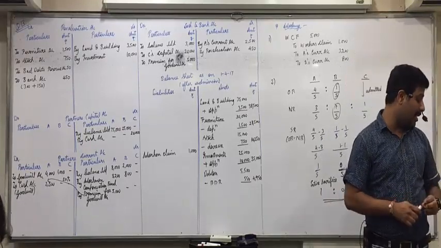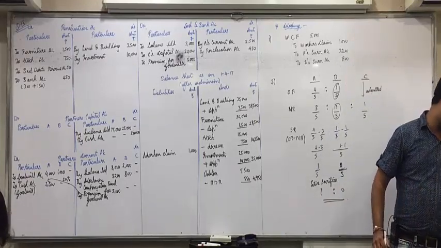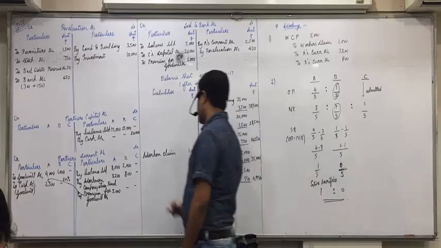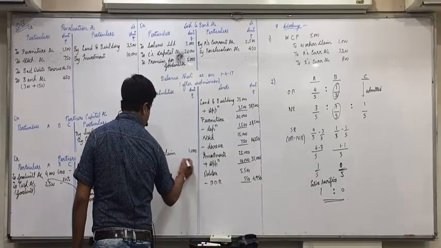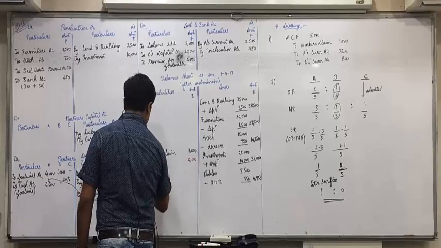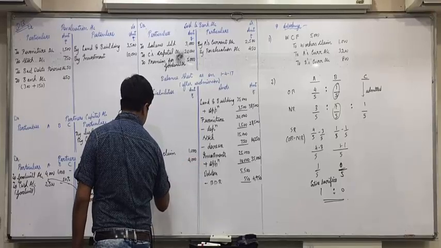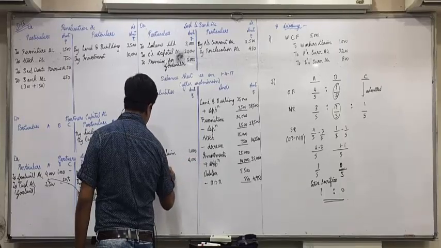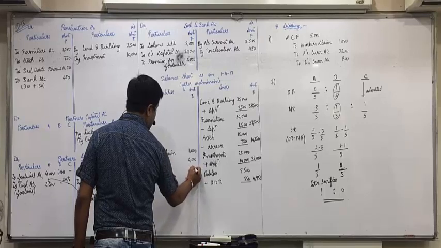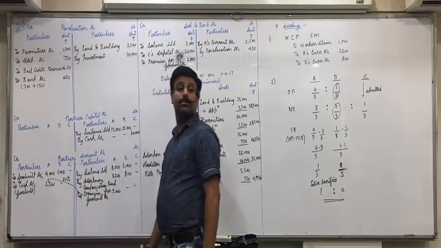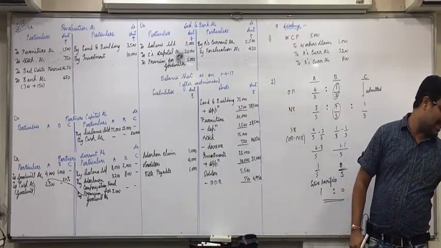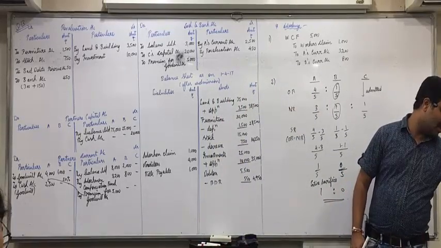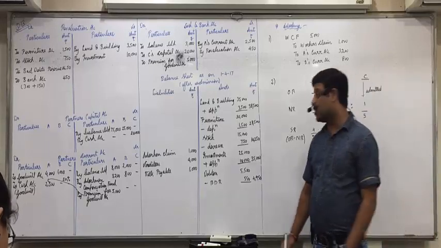Untagged items. Liabilities side, creditors and bills payable 4000 and 1000. Who is talking in between? Maintain silence. Asset side, what is untagged? Only bills receivable 2000.